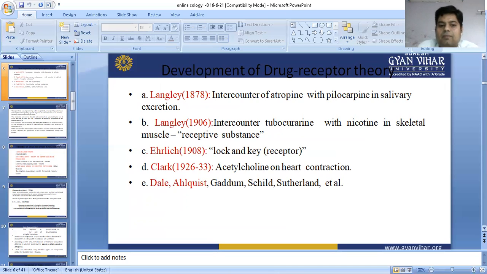considered after some time. Clark, a scientist, gave a theory on acetylcholine and heart contraction. He gave acetylcholine at a dose of 1 mg per ml, and he saw that if 1% of receptors are occupied, the therapeutic effect is shown, as compared to 99% of receptors occupied. So Clark's theory failed and he gave another theory. Dale, Ariens, Gaddum, Schild, and Sutherland et al. are also scientists who gave theories on drug receptor interaction.